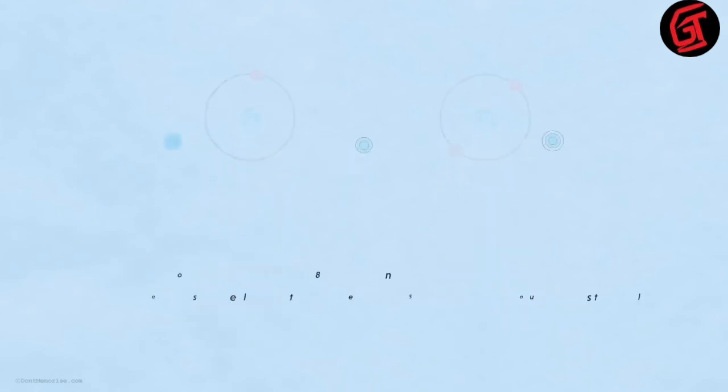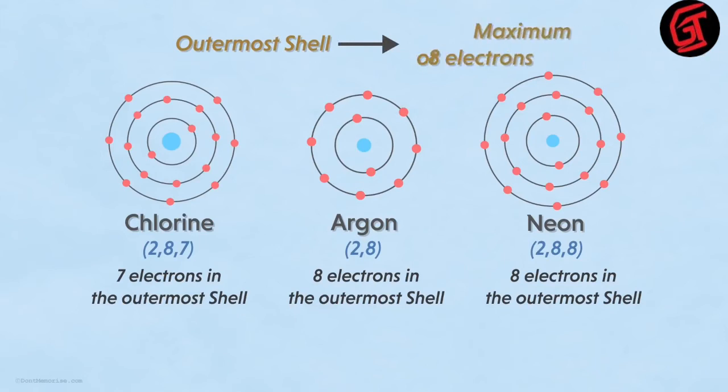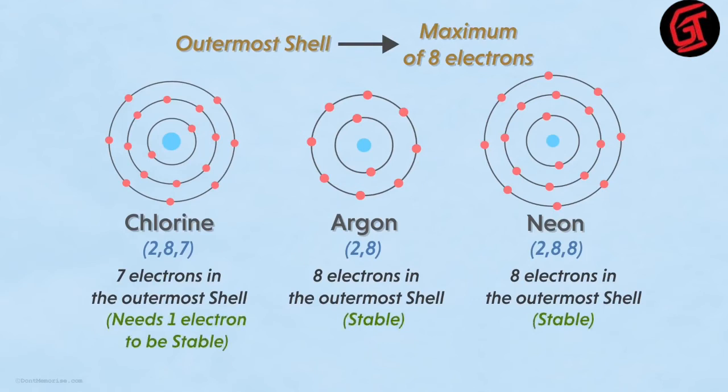Similarly, for all the other atoms having more than one shell, it's obvious that they will wish to have 8 electrons in their outermost shell. And why is this so? It's because the outermost orbital of any atom can accommodate a maximum of 8 electrons. That is the reason why all the atoms of various elements are in a constant struggle of attaining 8 electrons in their last shell. That is, achieving the octet state.